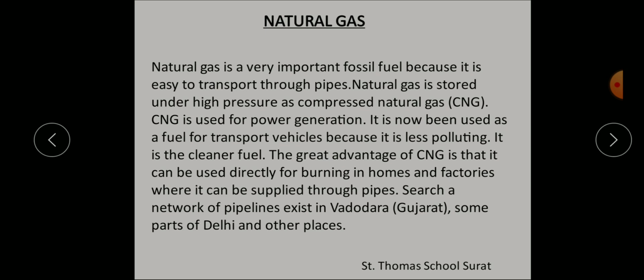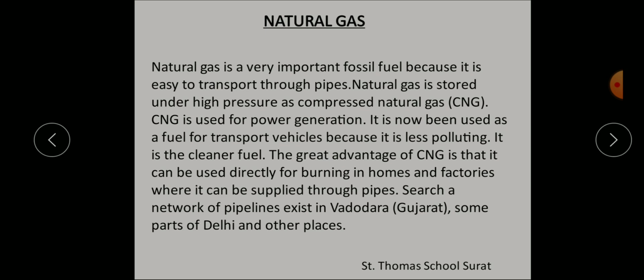It is now being used as fuel for transport vehicles because it is less polluting. It is a cleaner fuel. The great advantage of CNG is that it can be used directly for burning in homes and factories where it can be supplied through pipes. Such a network of pipelines exists in Vadodara, that is Gujarat, some parts of Delhi and other places also.